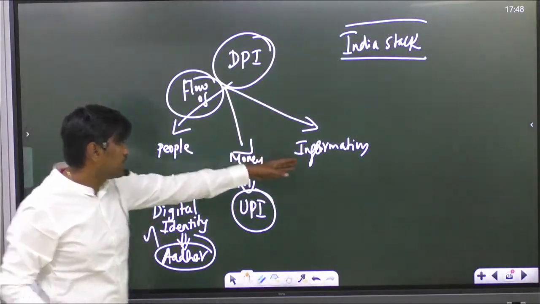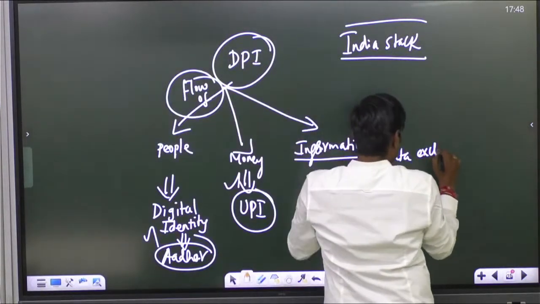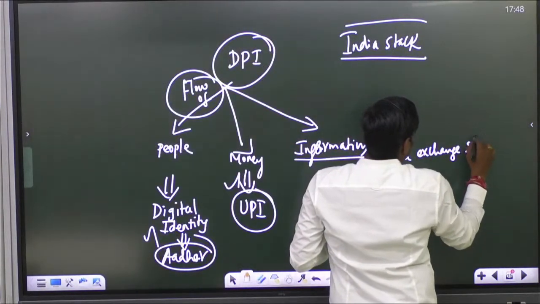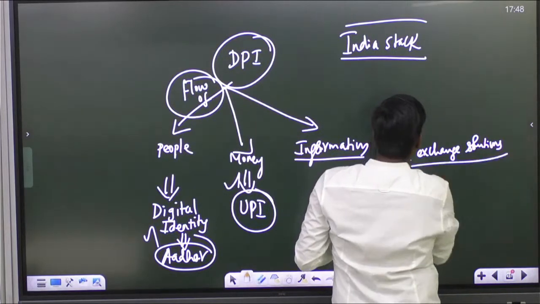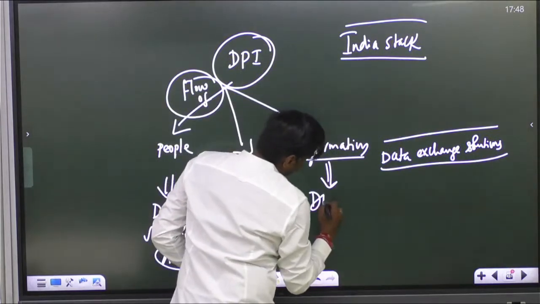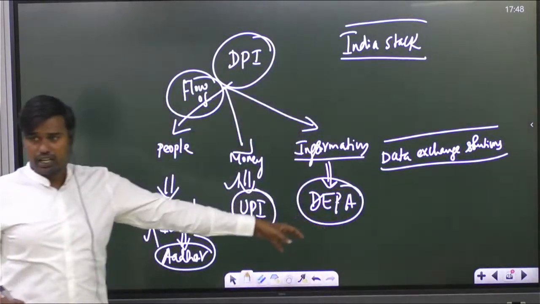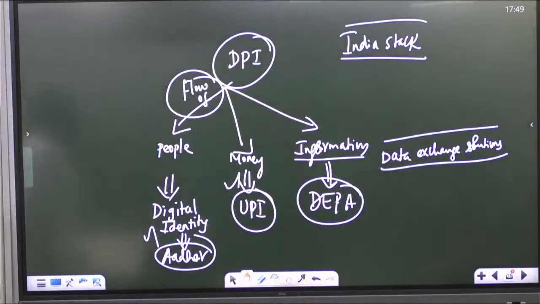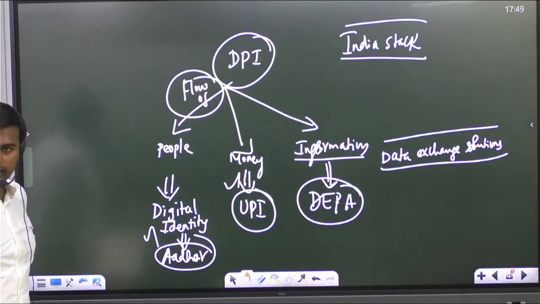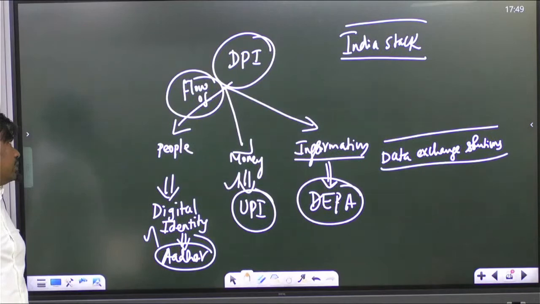Transferring people, and transferring here what information? Data exchange solutions. Data exchange, which will be shared here, will be done in India by DEPA, the Data Empowerment and Protection Authority. That organization is dealing with it. So this is a plan which we have created.